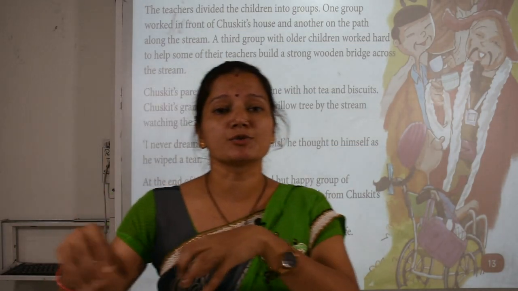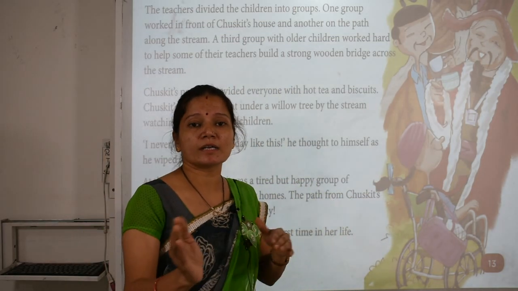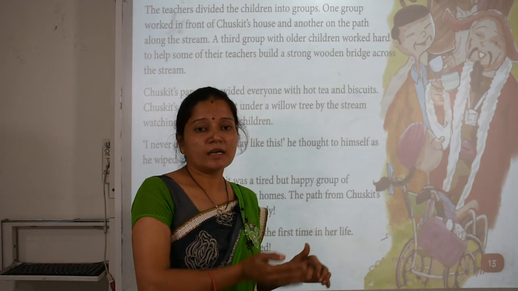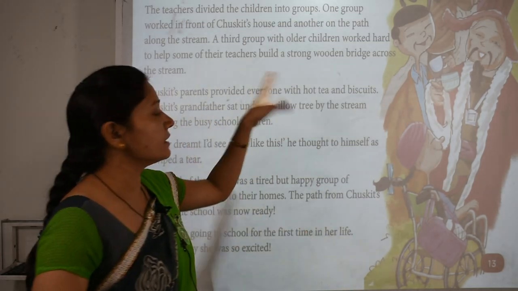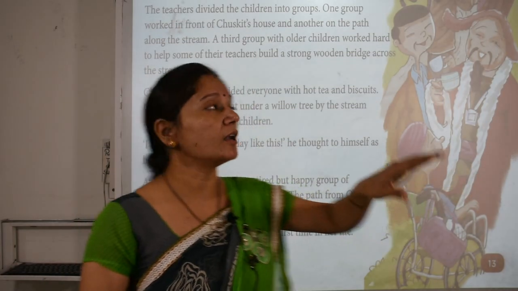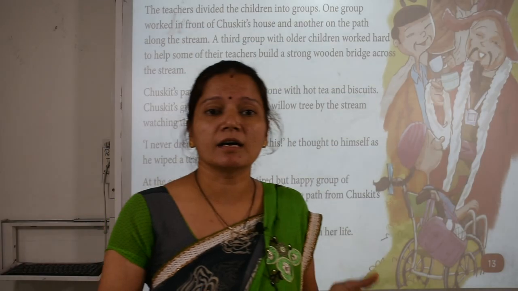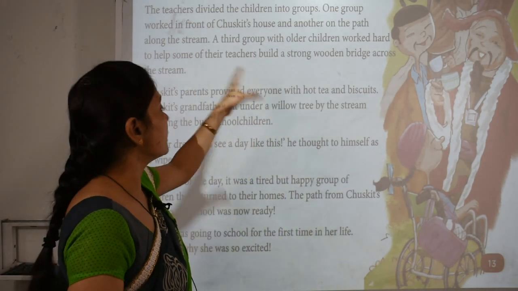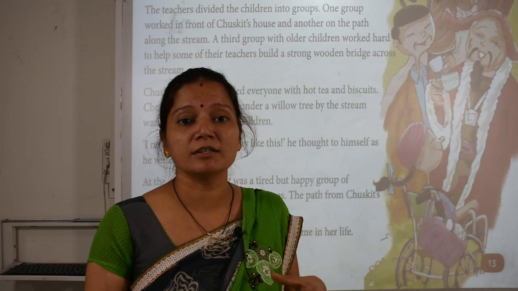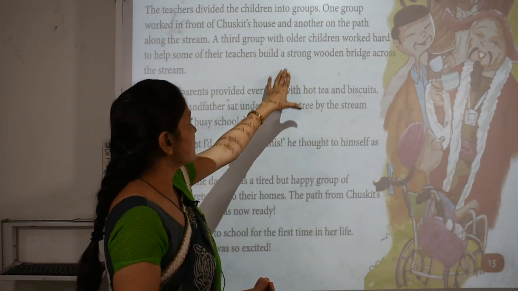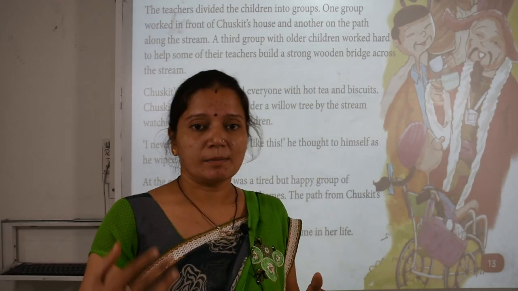So now next what happens? The teacher divided the students into groups. Groups means teams. One group was working outside Chaskit's house, they were levelling the path. Then the next group was working along the stream, the area near the river. And the other children, meaning senior children, and the teachers were hired to build a strong wooden bridge across the stream.